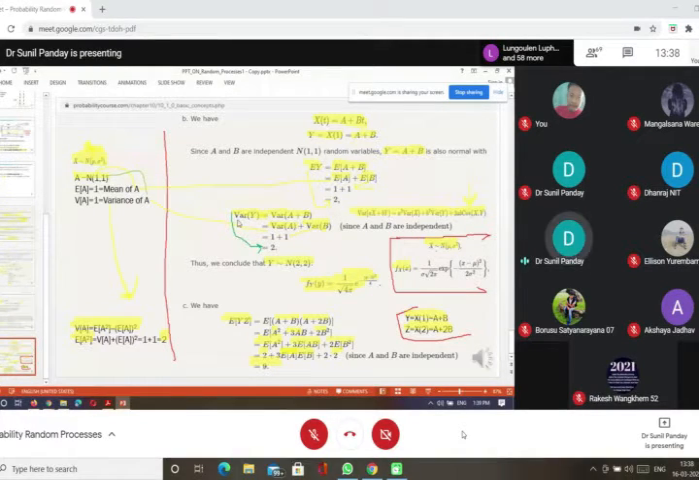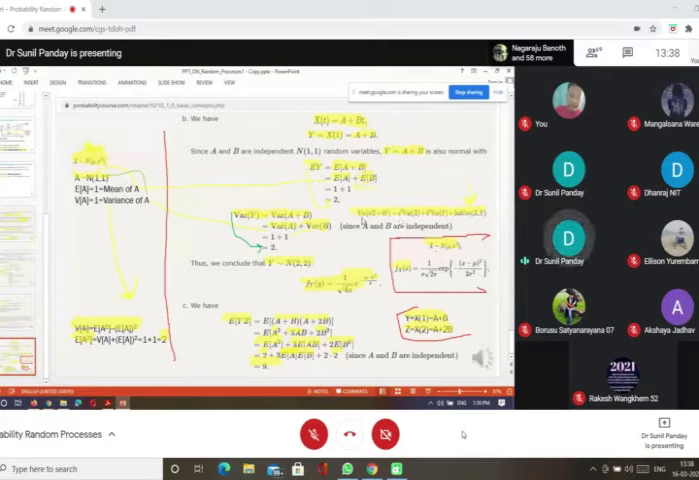Now I calculate the variance of Y. The variance of Y is equal to the variance of A plus B. If you remember the result, the variance of aX plus bY equals a squared variance of X plus b squared variance of Y plus 2ab covariance of X, Y. But you know that X and Y are independent, so their covariance is 0. It means they are not dependent on each other. So this part is 0.